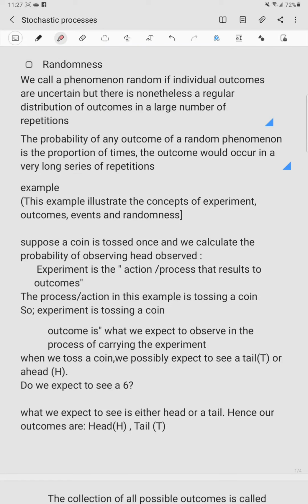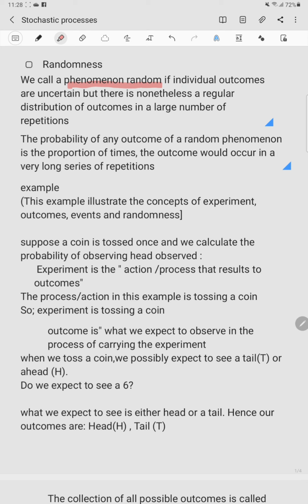Hello everyone. Today we want to look at randomness. We want to answer the question, what is a random experiment or what is a random phenomenon? So we started by defining a random phenomenon. We define that an experiment or a phenomenon is random if individual outcomes are uncertain, but there is nonetheless a regular distribution of outcomes in a large number of repetitions.